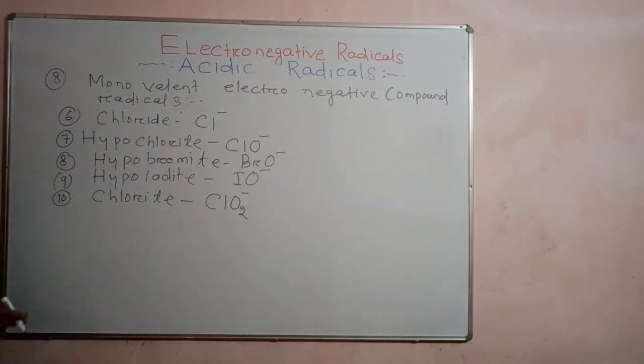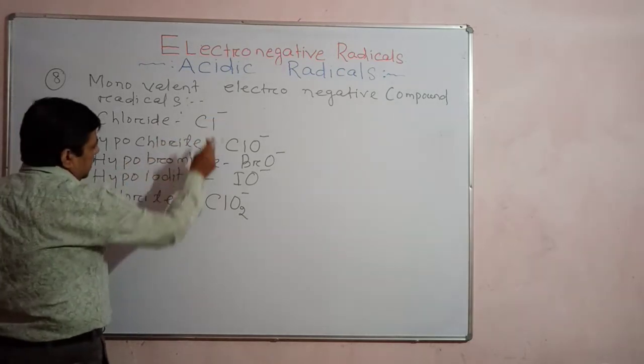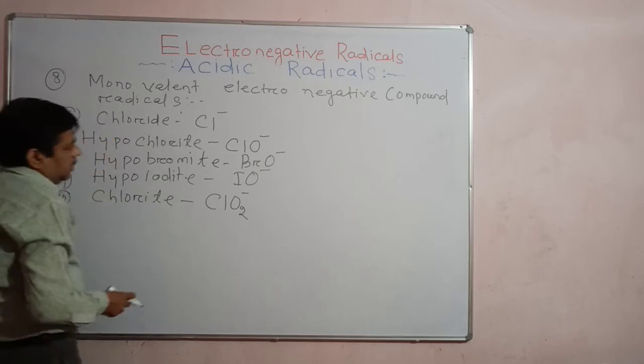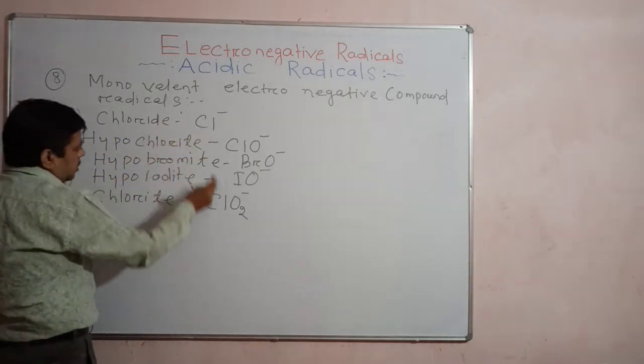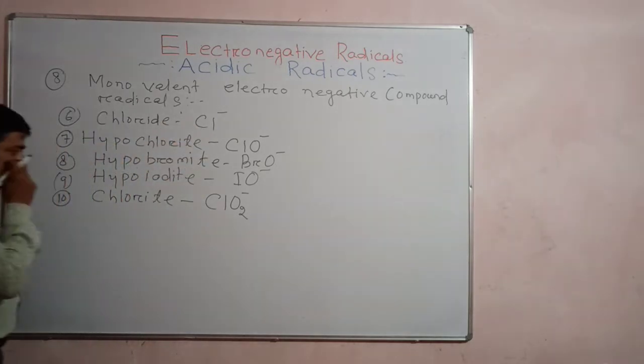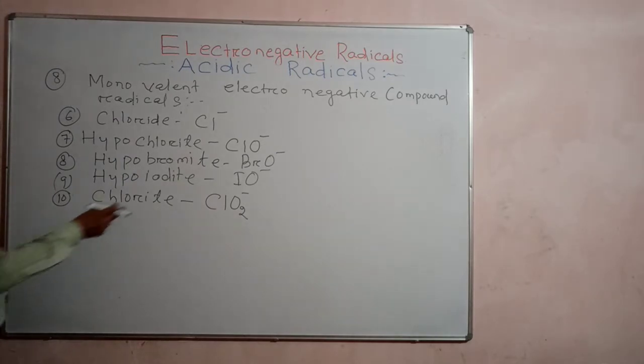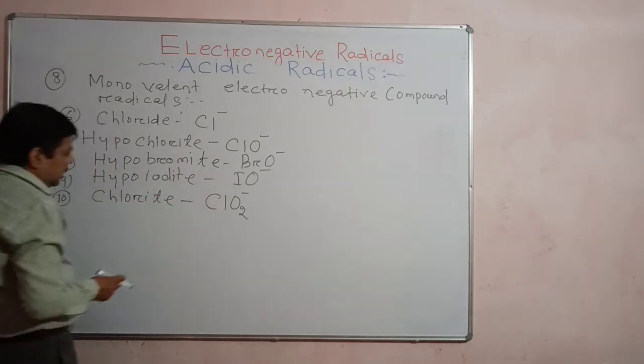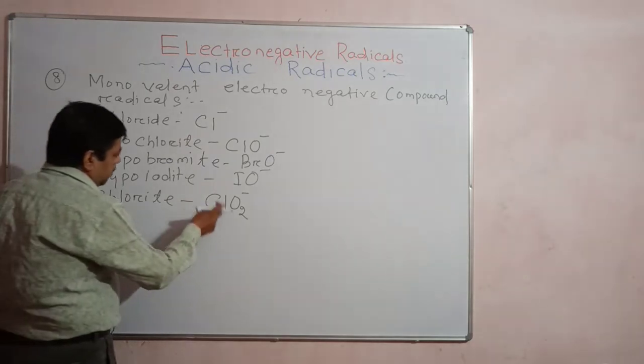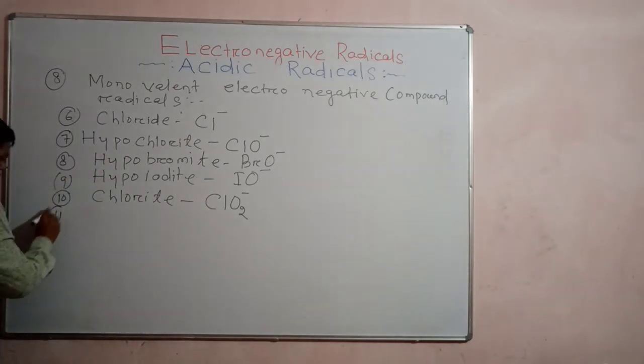With T, it will be ClO2 minus. It's quite different. It is an example of an acidic radical and a compound radical. Chloride consists of only a chlorine atom. Chlorite consists of chlorine and oxygen atoms, one chlorine atom and two oxygen atoms. So this is the chlorite spelling.